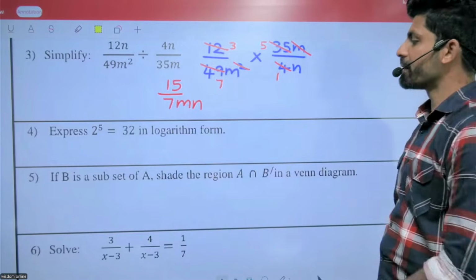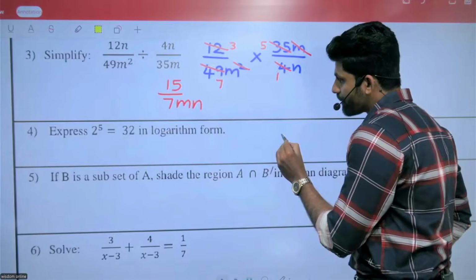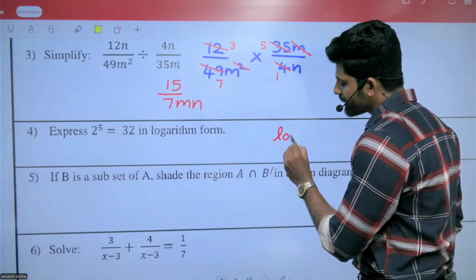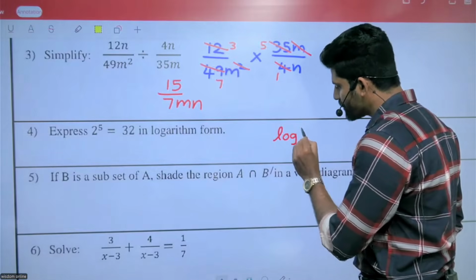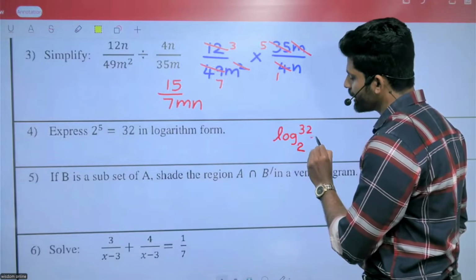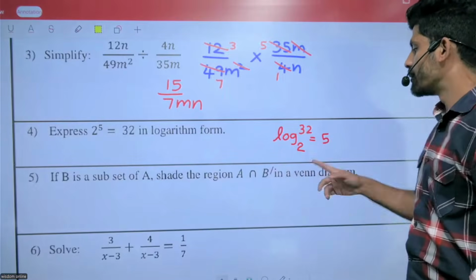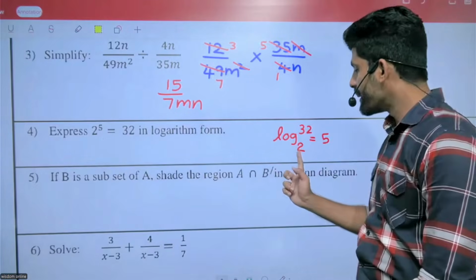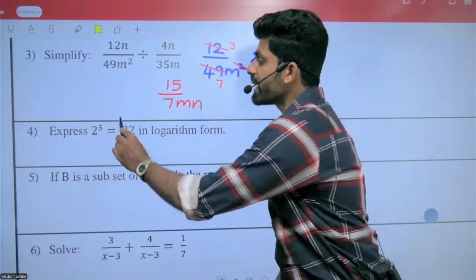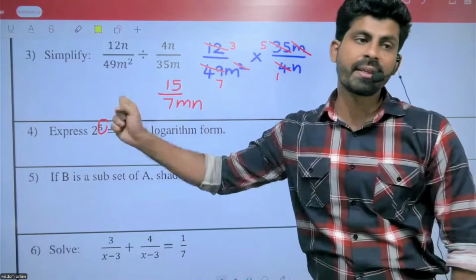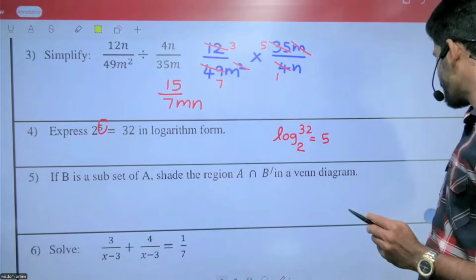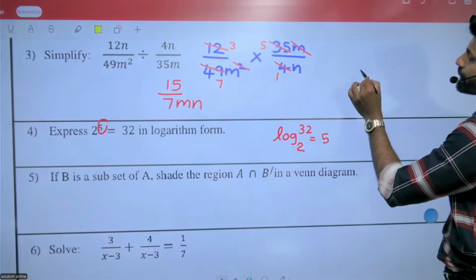Express 2 to the power 5. We know that 2 to the power 5 means log base 2 of 32 equals 5. 2 to the power 5 equals 32. This one equals the base. This should be the answer. Right? Look at this one.